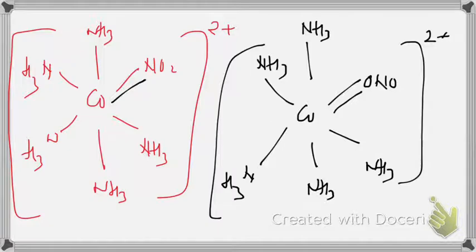So these are linkage isomers, due to the difference in the linking atom of the ambidentate ligand. To exhibit this kind of isomerism, there should be at least one ambidentate ligand in the complex. That is the minimum condition. And again we have a question: how to distinguish between these two isomers? Normally IR spectrometry can be used, because the vibration frequencies of the cobalt-nitrogen bond and the cobalt-oxygen bond are different. From the IR spectrum, it is possible to distinguish between them.